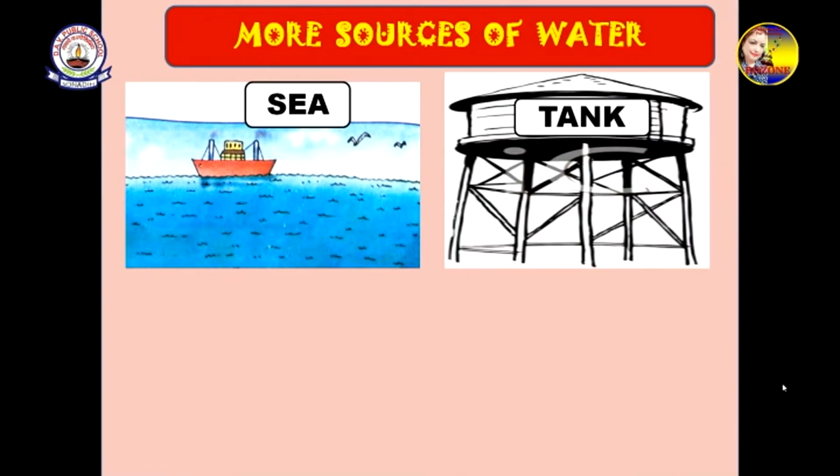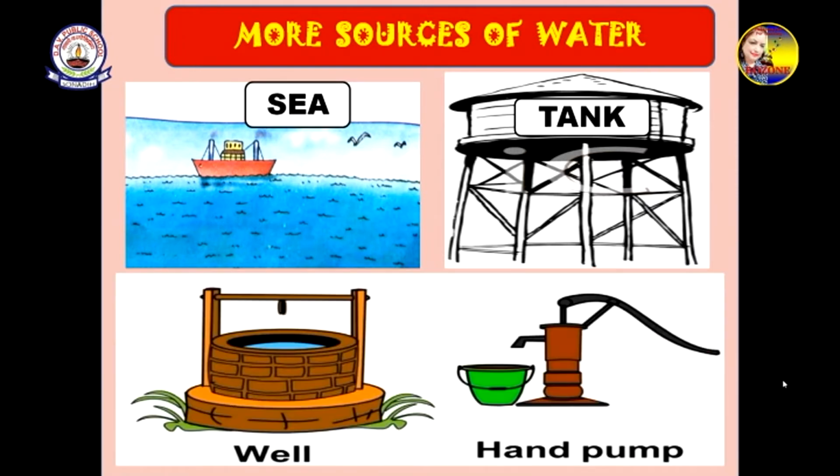This is a tank where all our water gets stored. The river water purifies and gets stored in the tank, and it reaches our home from this tank itself. And then well and hand pump, these are also water which we get from underground. All the rainwater goes inside, and then we dig wells and hand pumps and we get the water from underground.